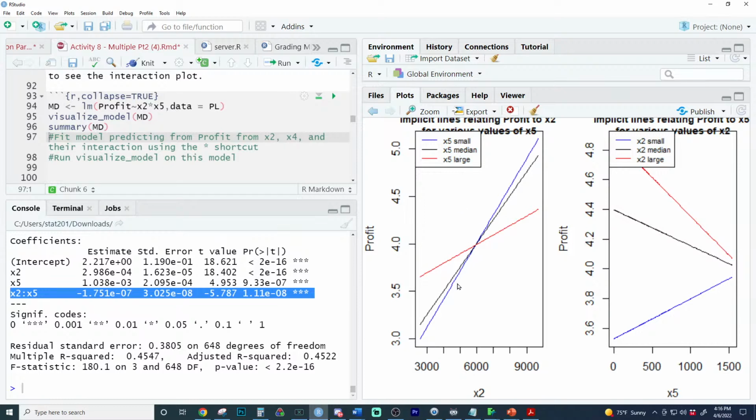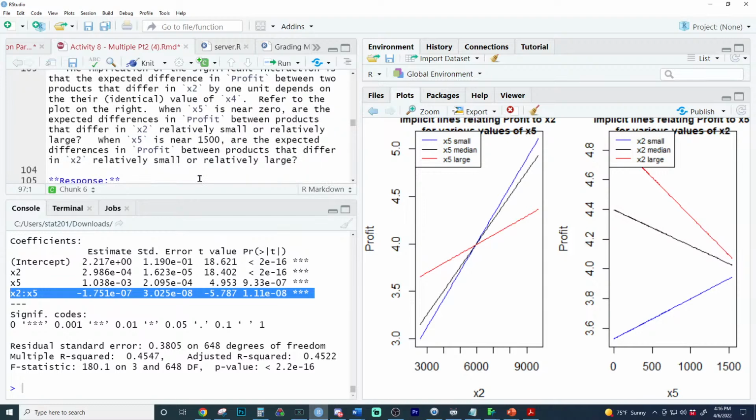For very small values of X5, X2 has a super strong relationship, the blue line right here. For larger values of X5, X2 has a weaker relationship. It doesn't change sign, but over here we see X5 really depends on X2, because for small values of X2, X5 has a positive relationship. Great job. You've got to look at the graph and be like, okay, wait a minute. For small values of X2, that's the blue line, X5 has a positive relationship. For large values of X2, X5 has a negative relationship. So the way in which X5 and X2 explain profit depends on the other variable, i.e. this whole interaction thing over here.